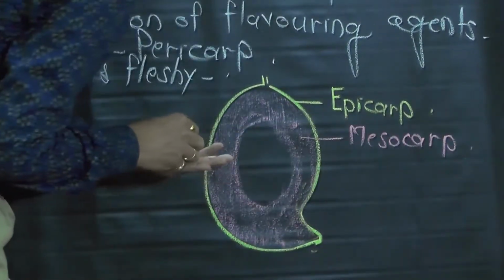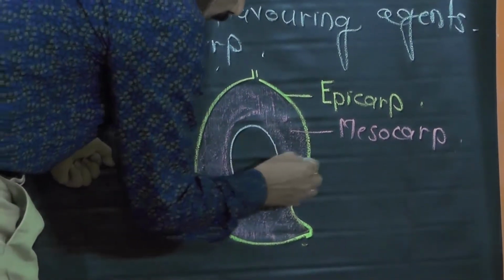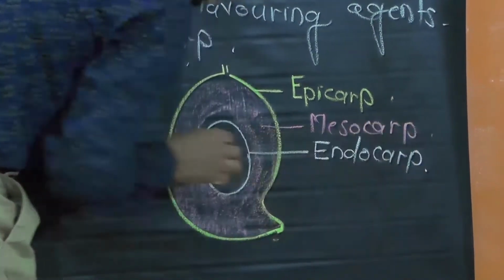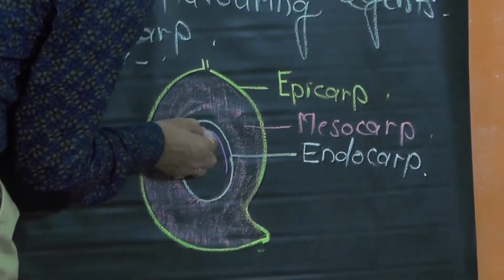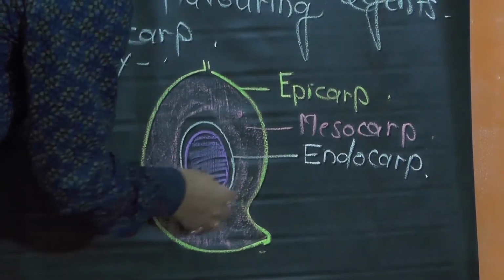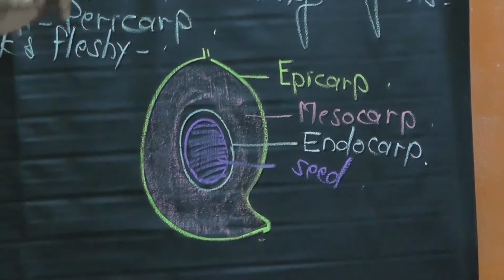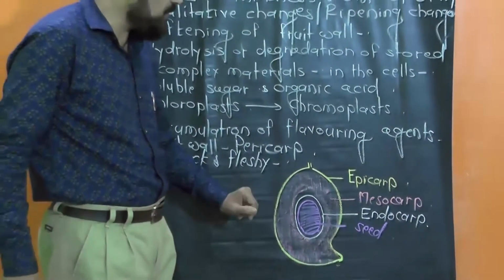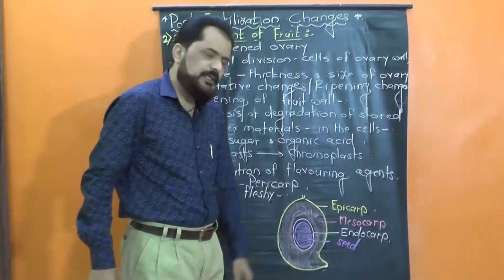And innermost is endocarp. And of course, the seed is enclosed within the fruit. Here is supposed to be the seed. In this manner, the fruits in which the pericarp is quite thick and fleshy, it is differentiated into outer epicarp, middle mesocarp and inner endocarp.